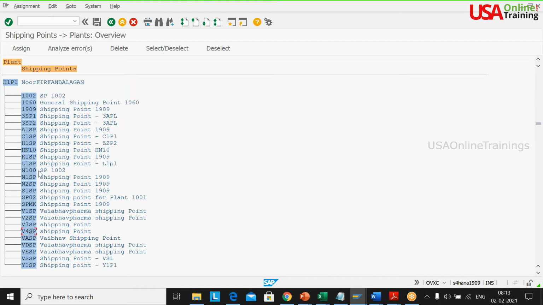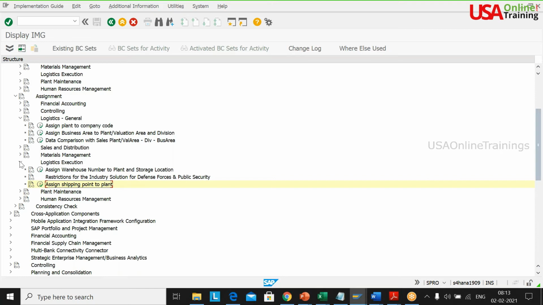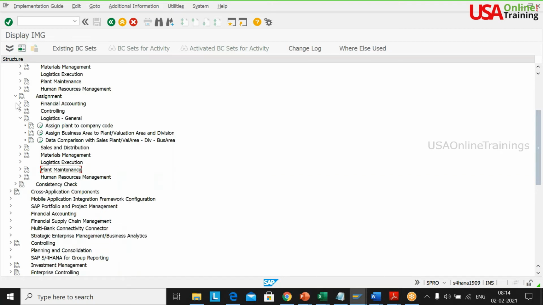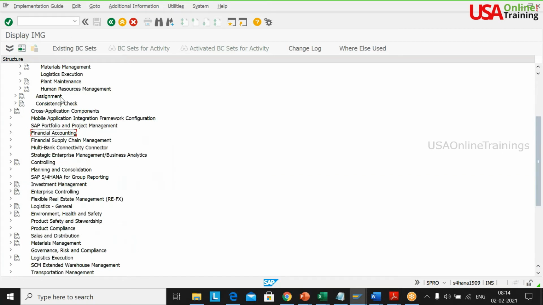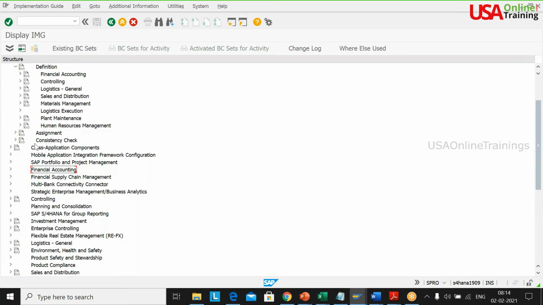Here, if you see, H1SP is already there. I have not changed this one, but let us keep H1SP only. Okay, no problem. It's already there. Now the logistics execution portion, definition and assignment, is completed, sir. I am not creating any purchase order document type or material types. I'm not going to create all those things.